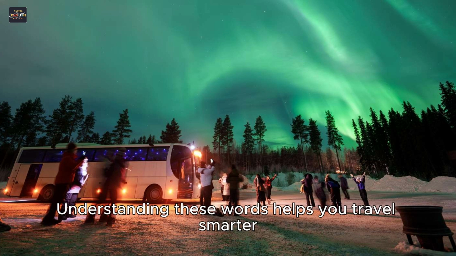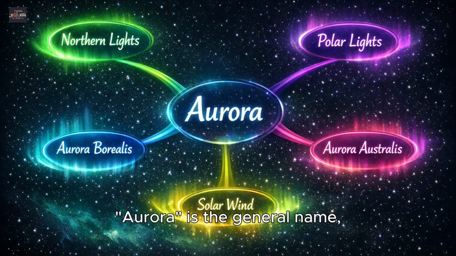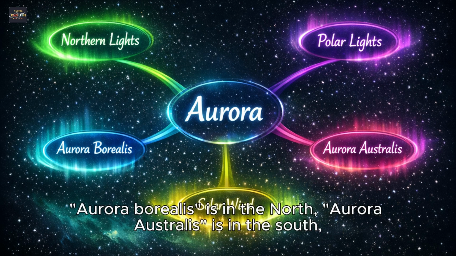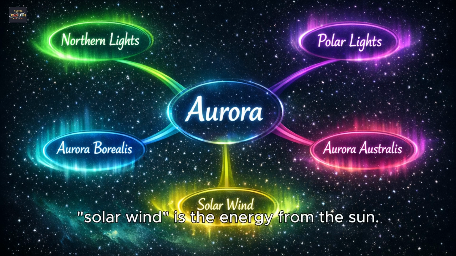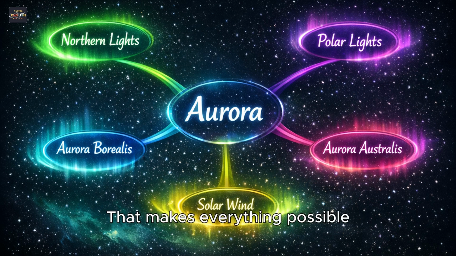smarter. Aurora is the general name. Aurora Borealis is in the north. Aurora Australis is in the south. Polar lights means the same as aurora. Solar wind is the energy from the sun that makes everything possible.